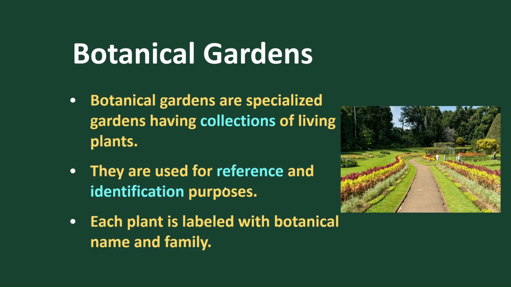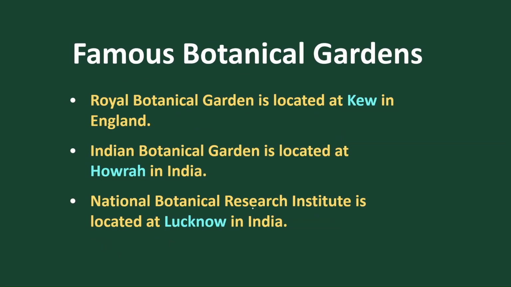Now let's go to living organisms. When we collect living organisms in a particular habitat or area, in the form of gardens, that is called a botanical garden. In botanical gardens we collect living plants, and they are taken care of. They are used for reference and identification purposes, and each plant is labeled with its botanical name and family, or named according to its uses and benefits, either medicinal or non-medicinal. Accordingly, we find this type of categorization and nomenclature in botanical gardens.